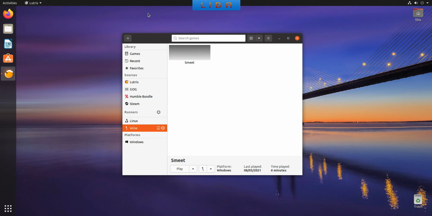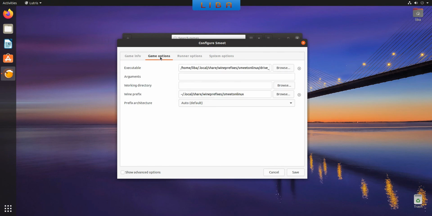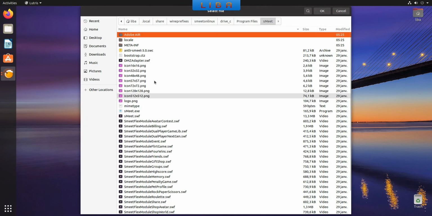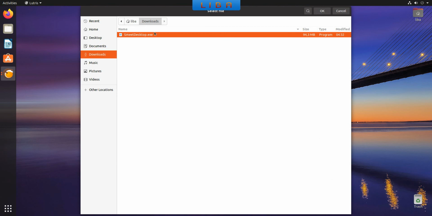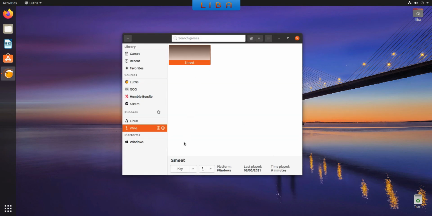For that, it's really easy. Right-click on your Smeet launcher, click on Configure, click on Game option. In the executable line, click on Browse to select the new Smeet you have downloaded previously. You select your new Smeet desktop exe, click on OK, and click on Save. Select Smeet and click on Play to start the new installation.